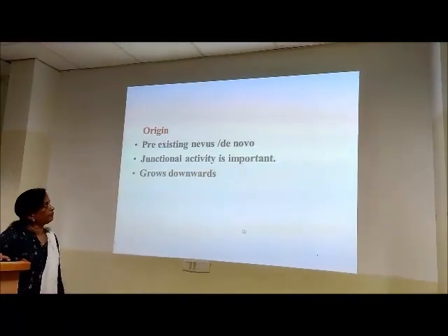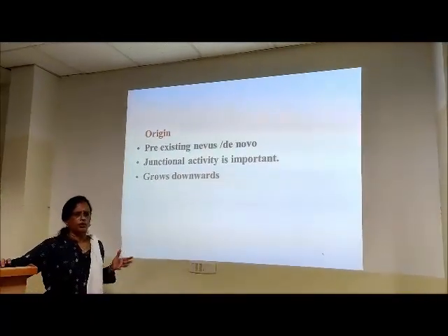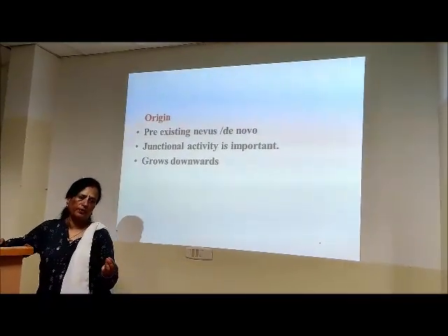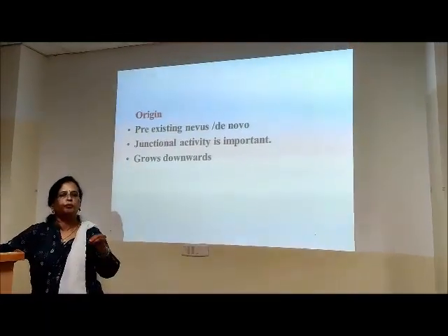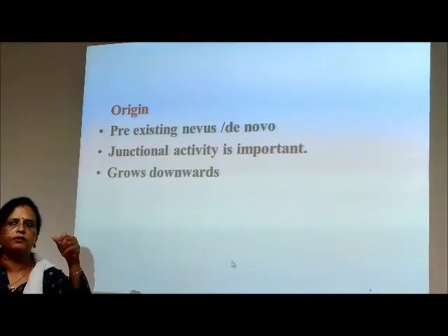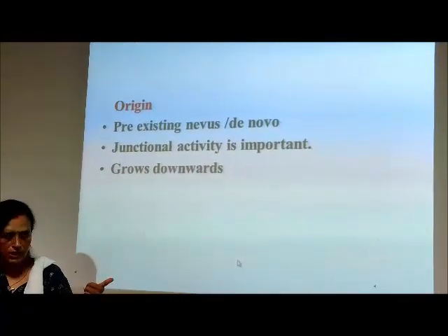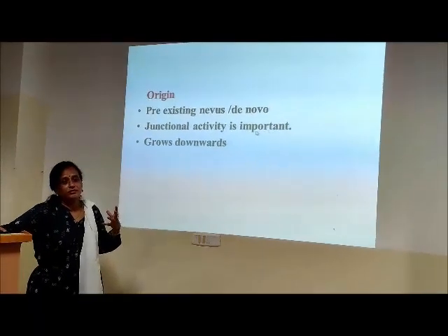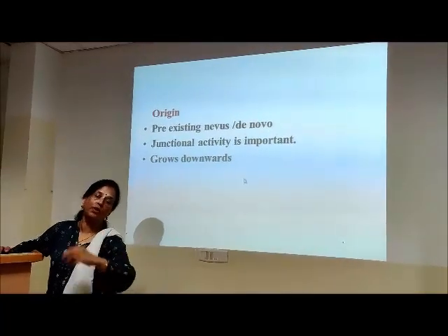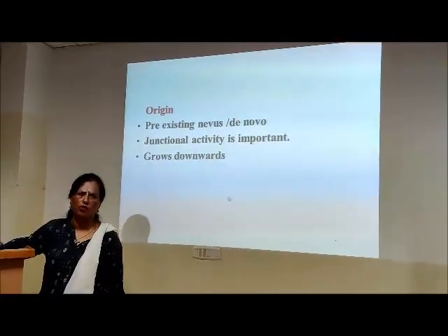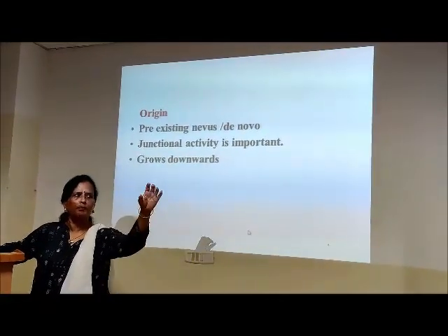So then what is the origin? It can arise de novo, that means not from a previous nevus or a dysplastic nevus. Two possibilities: it can arise as such, de novo, or it can arise from a pre-existing nevus. And when do we say a pre-existing nevus is going on for malignancy? The junctional activity is important. What is this junction we are talking about? The junction of the epidermis and the dermis.